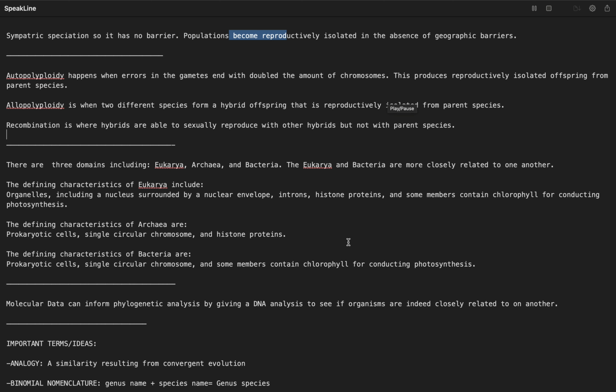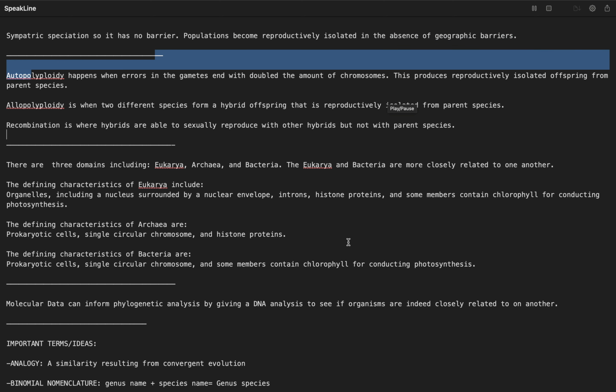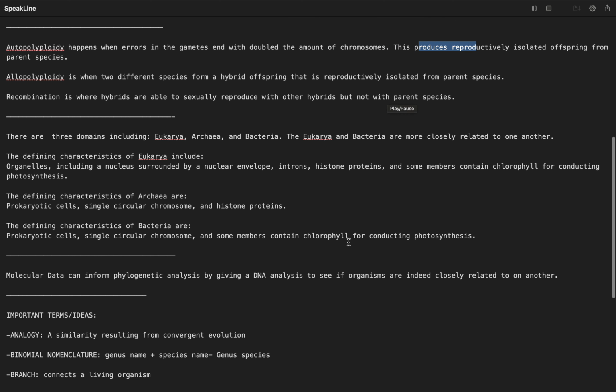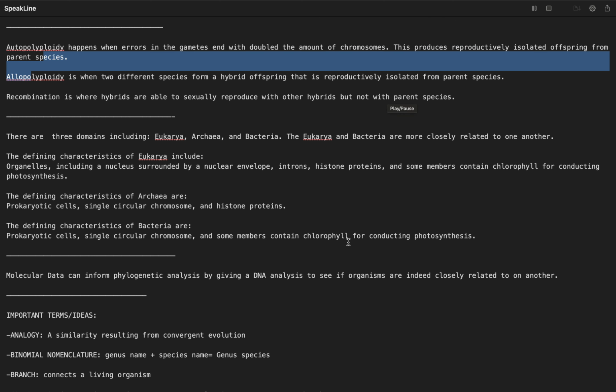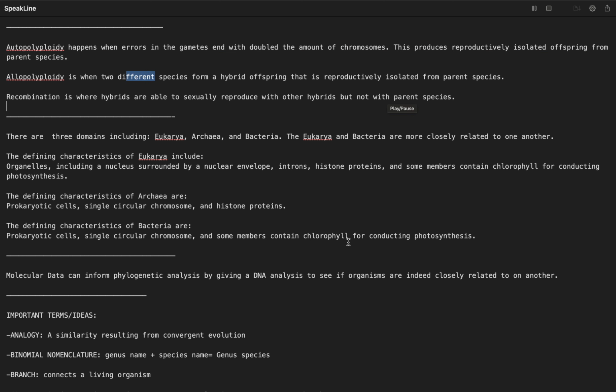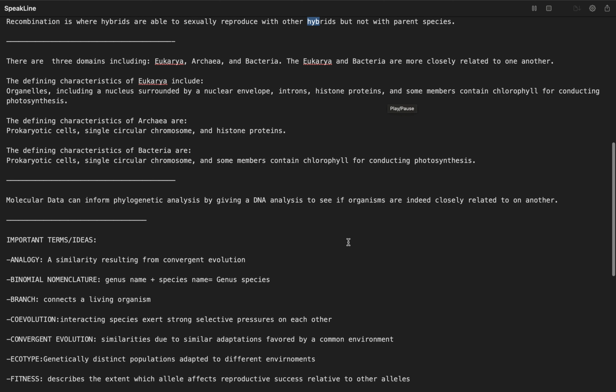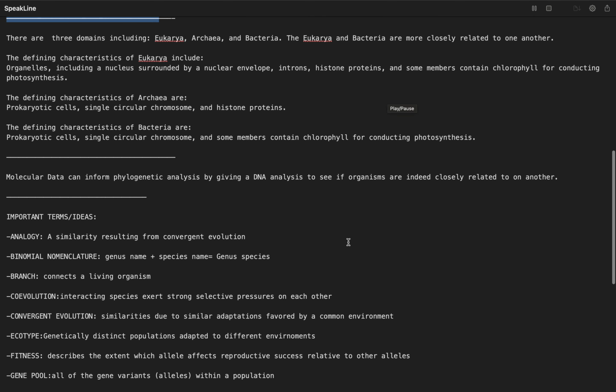Populations become reproductively isolated in the absence of geographic barriers. Autopolyploidy happens when errors in the gametes end with double the amount of chromosomes. This produces offspring reproductively isolated from the parent species. Allopolyploidy is when two different species form a hybrid offspring that is reproductively isolated from parent species. Recombination is where hybrids are able to sexually reproduce with other hybrids but not with parent species.